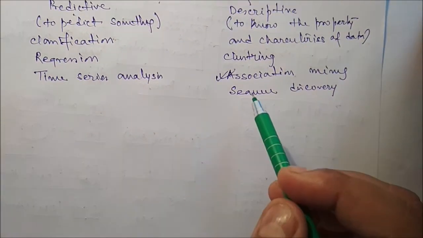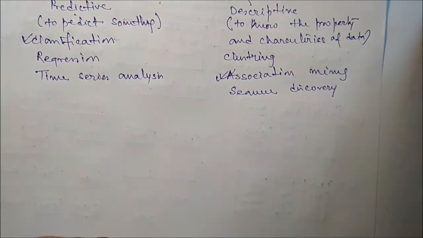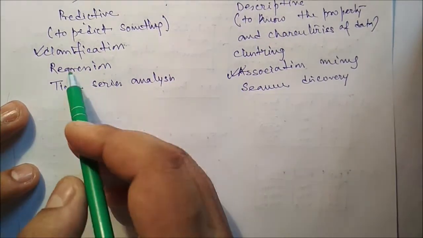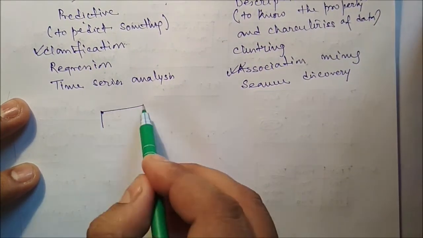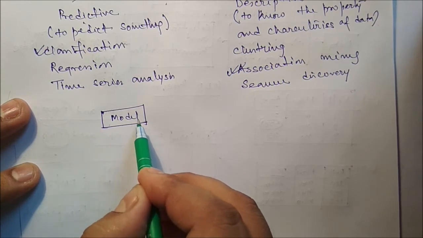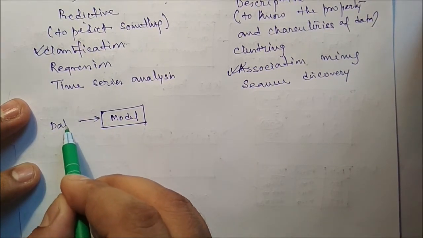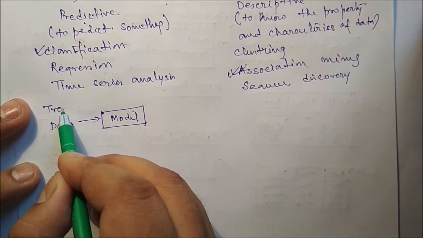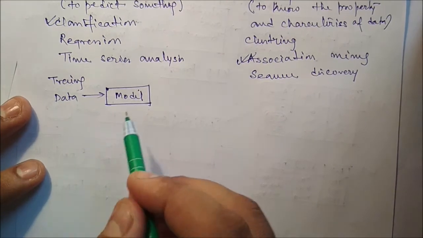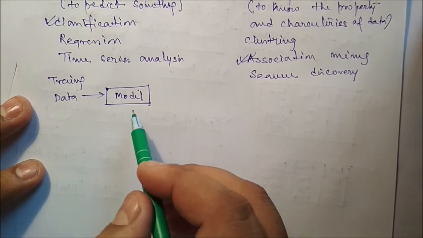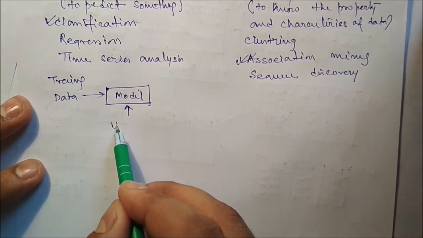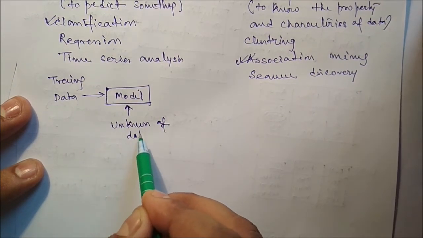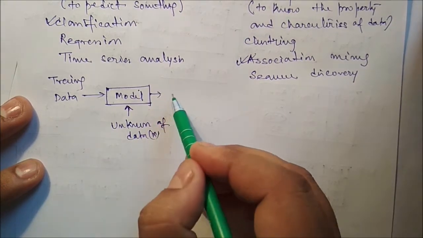So in short, what is classification? To predict the class levels of unknown data. Suppose a model is there. First of all we have to train the model, we have to develop the model using the training data. After developing the model, we want to know the class level of the unknown data X, so the model will give the class level.